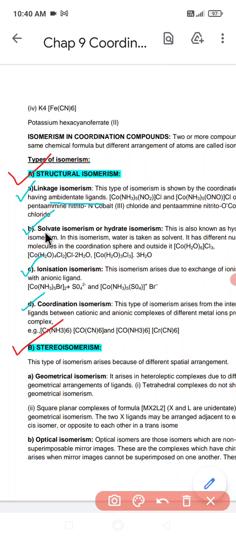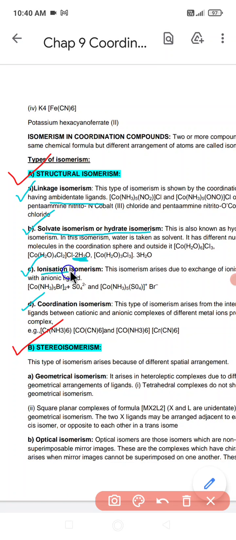After that we have solvate isomerism, also called hydrated isomerism. These two examples will make it clear. See this example, cobalt having 4 water molecules, [Co(H2O)4Cl2]Cl·2H2O, where the two waters are water of crystallization. But in the other case, all of it enters inside and forms [Co(H2O)6]Cl3. These are examples of solvate or hydrated isomerism, as some of the water molecules which in one compound were ligands, in the other compound act as water of crystallization.